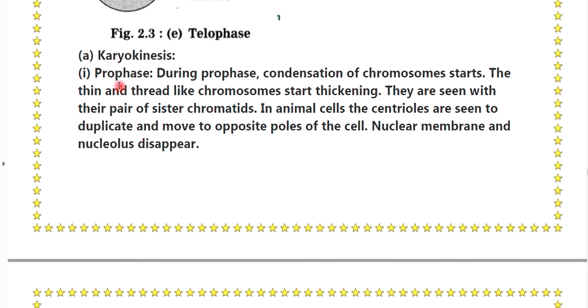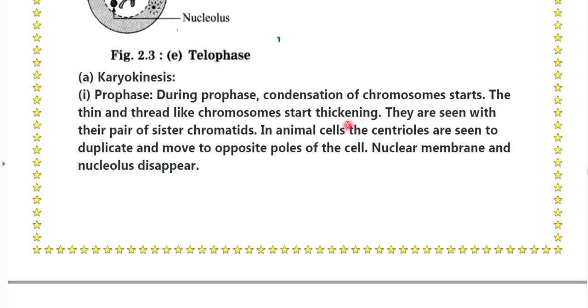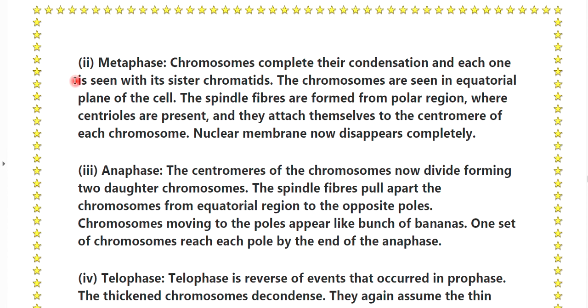See the karyokinesis. Prophase. During prophase, condensation of the chromosomes starts, and the thin thread-like chromosomes start thickening. They are seen with their pair of sister chromatids. In animal cells, the centrioles are seen to duplicate and move to the opposite poles of the cell. The nuclear membrane and nucleolus disappear. Second point, metaphase. Chromosomes complete their condensation and each one is seen with its sister chromatids. The chromosomes are seen in the equatorial plane of the cell.